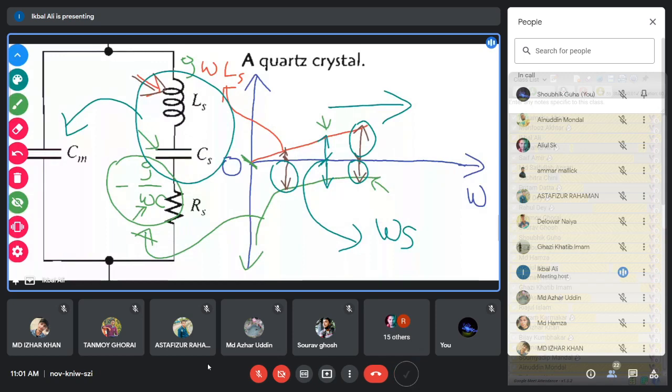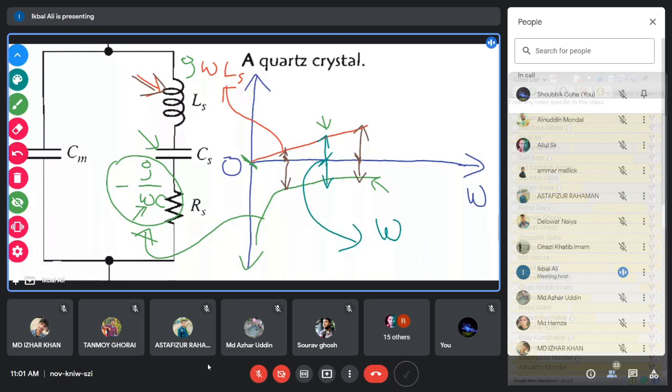So the parallel resonant frequency will definitely be above omega S, because above the series resonant frequency, this LS and CS equivalent impedance is inductive, and it will resonate with the parallel mounting capacitor CM. So the parallel resonance occurs at a frequency larger than omega S, the series resonant frequency. Hope you have understood this. So these are the series resonant and the parallel resonant frequencies.